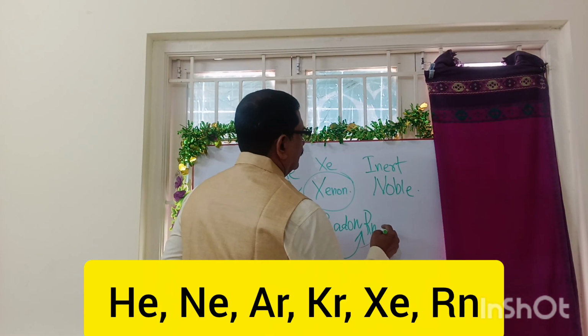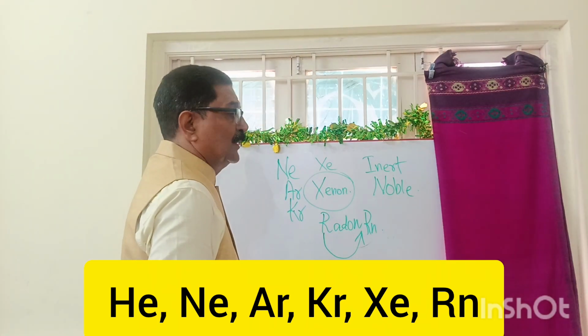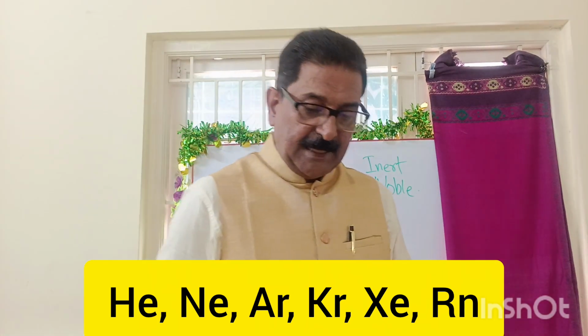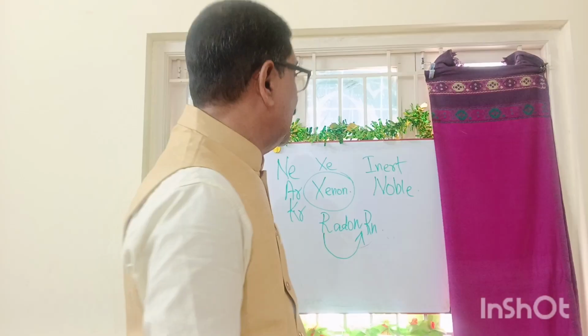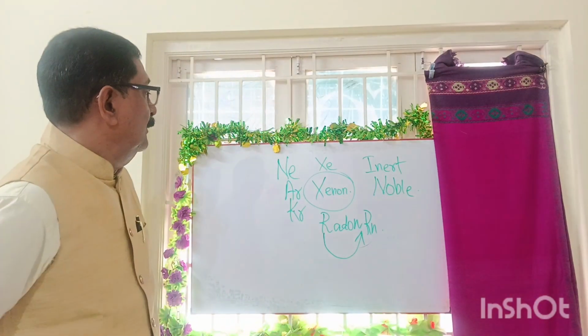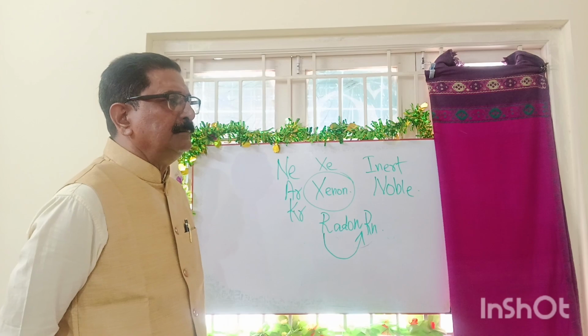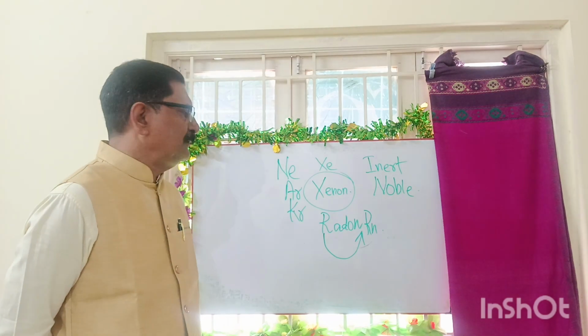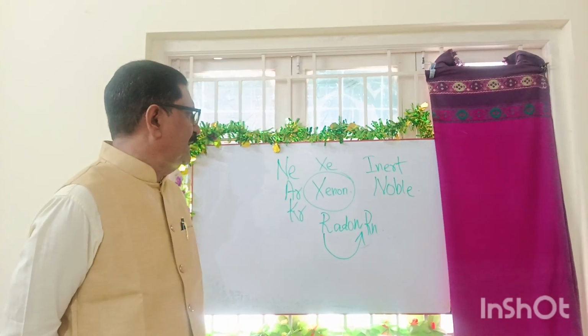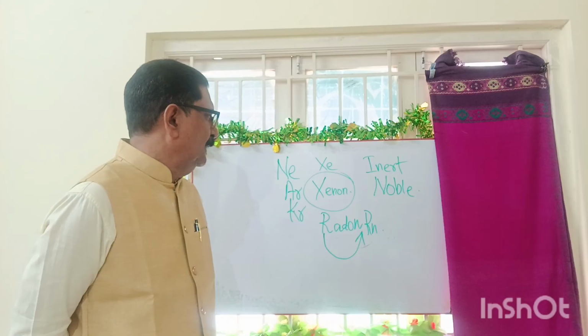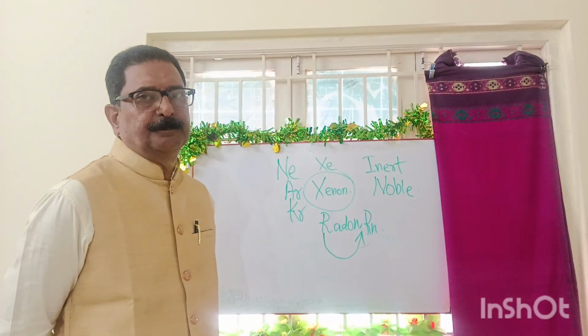That is why the symbol is Rn. So the noble gases, inert gases, rare gases start with neon, Ne, argon, Ar, krypton, Kr, xenon, Xe, radon, Rn.